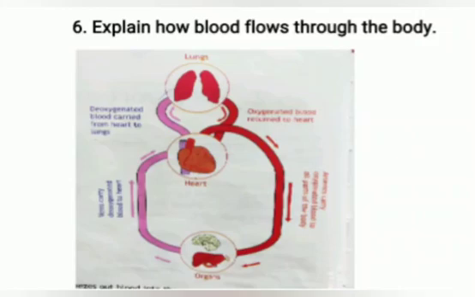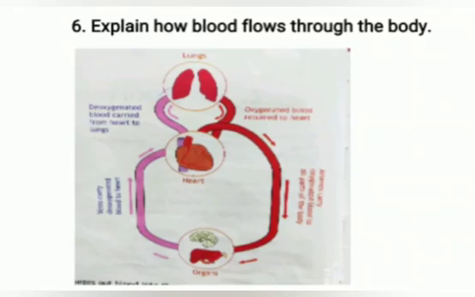And lots of reactions and other processes happen in our body, in different cells of our body. So waste is produced in different cells of our body, and this waste blood is carried by the veins. This waste means it is impure or deoxygenated blood. So the veins carry the deoxygenated blood to the heart, and the deoxygenated blood is carried from the heart to the lungs, and this is how the blood flows in our body. Children, this is a very important question. So you can draw this diagram and practice well in your rough notebook before the test.